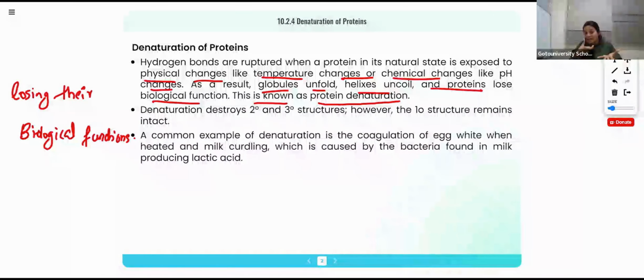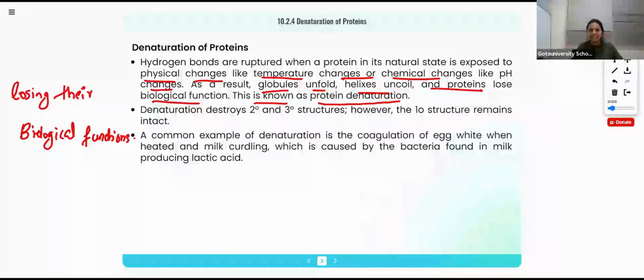It will affect the chain structure of the protein. Sometimes the sequence of the amino acids will change: A, B, C, D becomes C, D, B, A. Sometimes they may be replaced. Suppose in A, B, C, D, C is replaced by some amino acid P. Got it? So these types of changes take place when the protein molecule is exposed to some physical change.